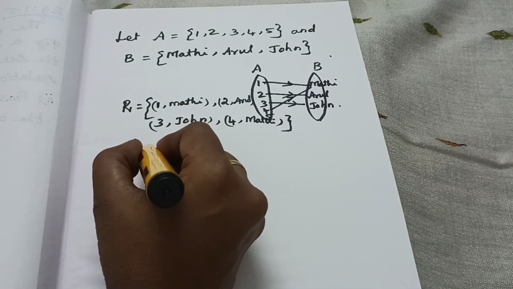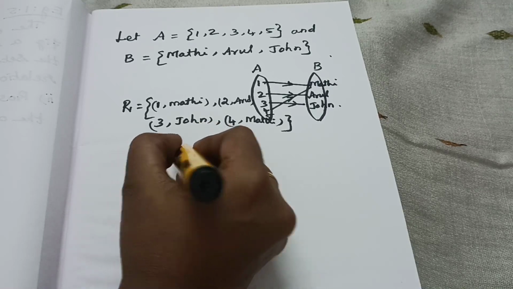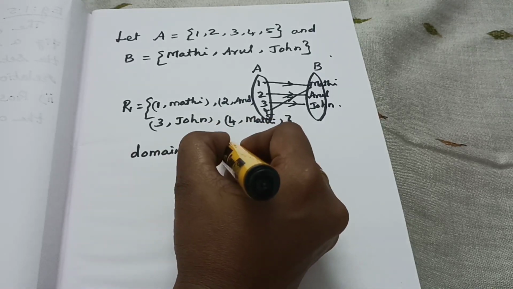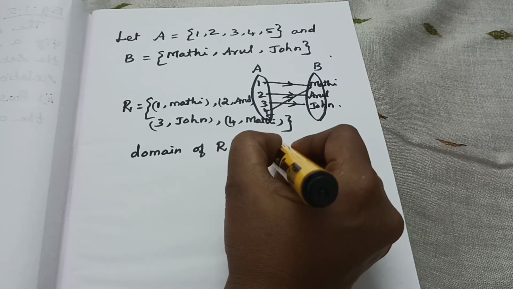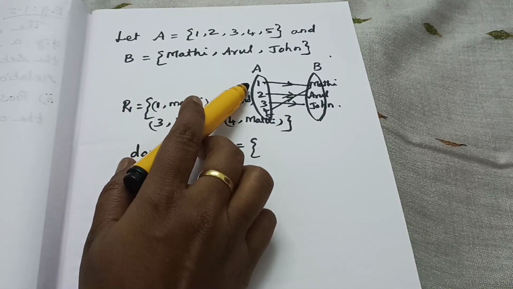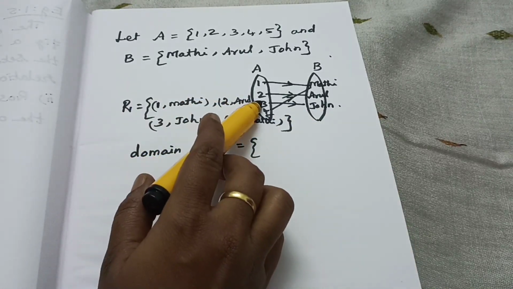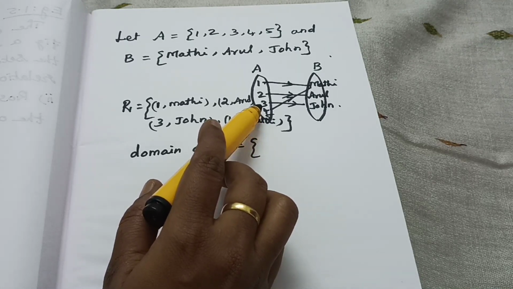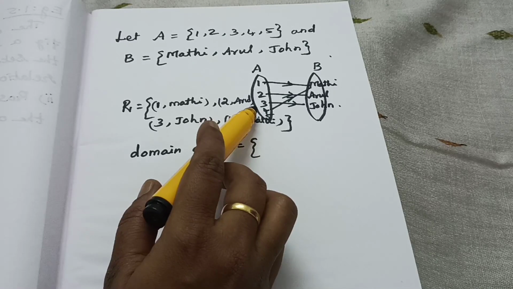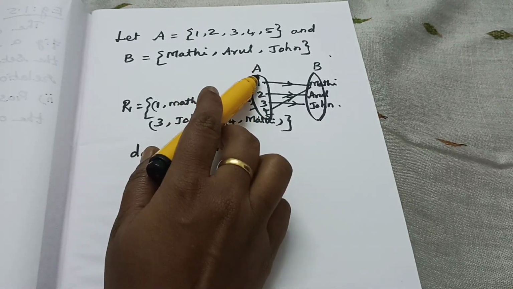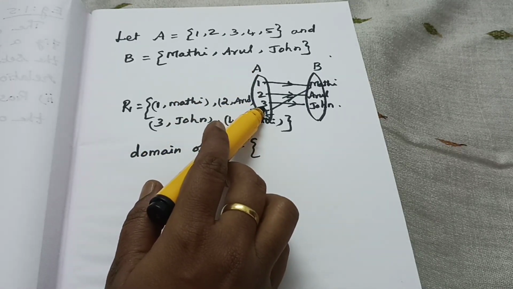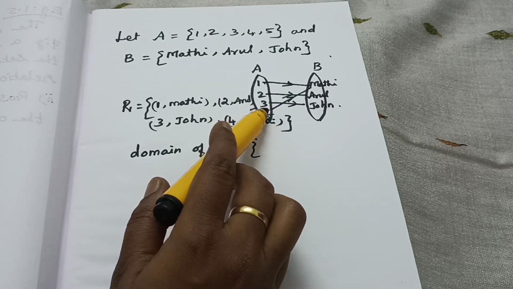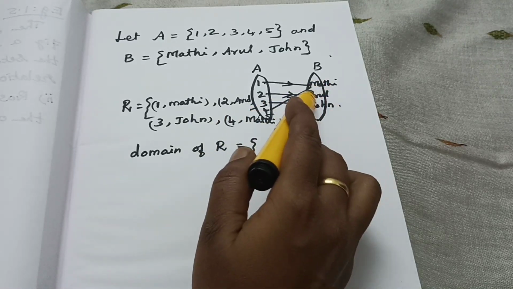Here you say, then which is the domain of R? Domain of R is equal to, which is the domain here? You say 1, 2, 3, 4 is the domain. Okay, the domain of the relation is X belongs to A for some Y belongs to B values.